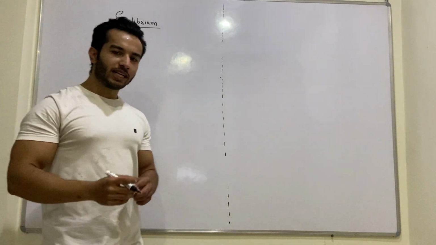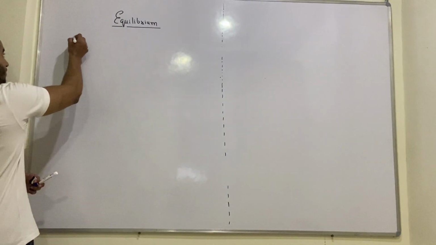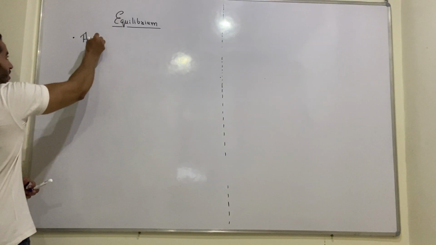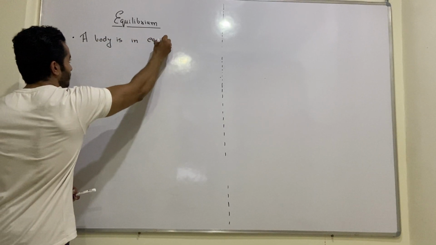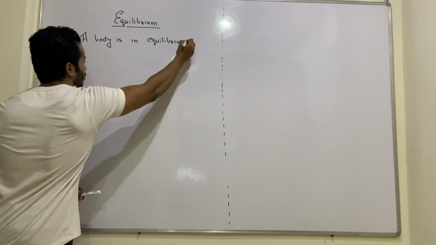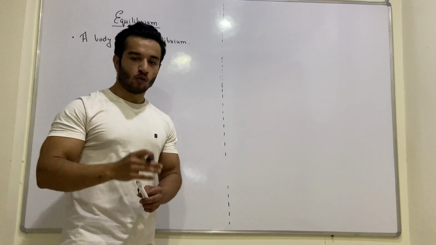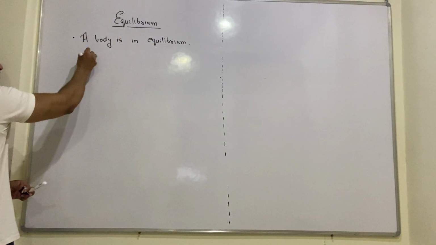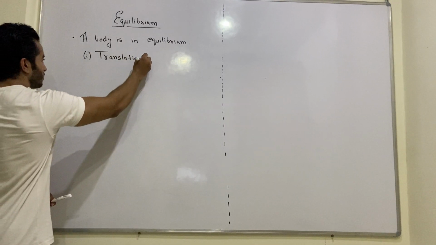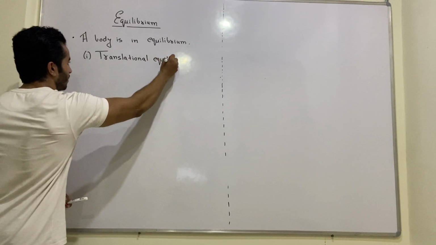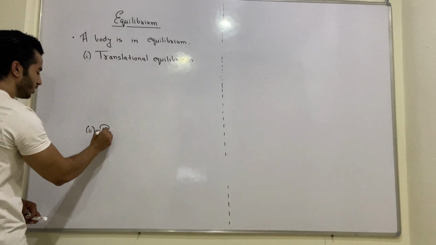Now friends, when we try to say that a body is in equilibrium, what do we actually mean? Suppose we say that a body is in equilibrium. So by saying that, there are two aspects equally important. One is translational equilibrium, and the other one is rotational equilibrium.